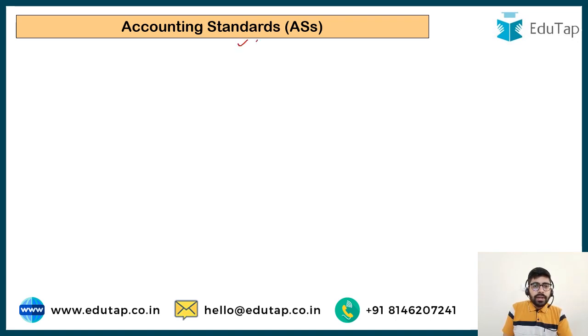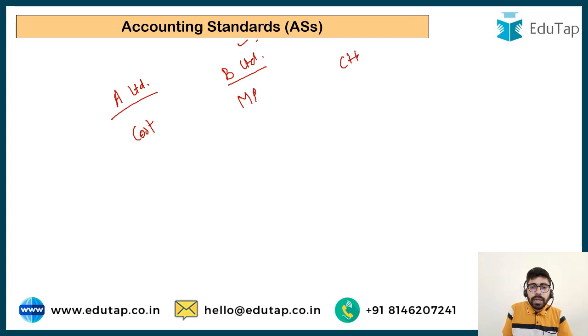Now these standards are there to harmonize the accounting practices across the country. Across India, we want that accounting practices should be similar and not different. For example, there is a company A Limited valuing its stock at cost price, and a company B Limited valuing its stock at market price. There is another company C Limited valuing its stock at cost or market price, whichever is lower. There may be another company which may value it at cost or market price, whichever is higher. Now there can be a diverse set of accounting practices and we need to standardize those accounting practices.